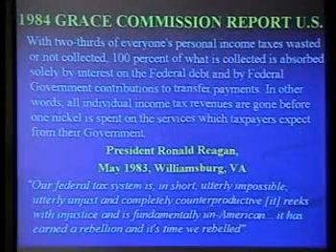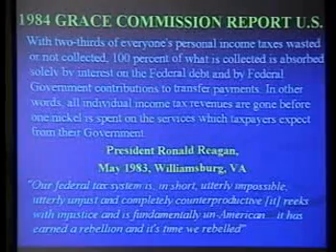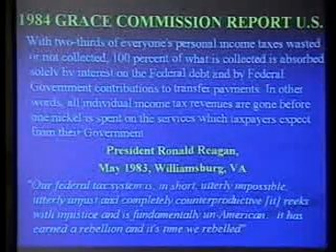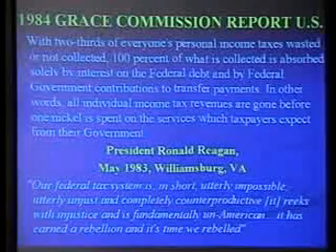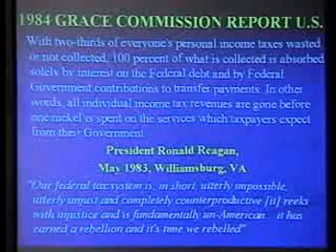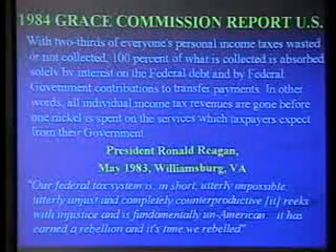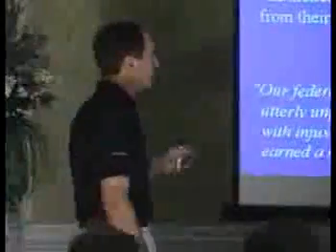In 1984, Ronald Reagan commissioned the Grace Report, because they were having suspicions about their income tax system too. The whole report's on the website, but the basic conclusion is, with 2/3 of everyone's personal income tax wasted or not collected, 100% of what is collected is absorbed solely by the interest on the federal debt and by the government's contribution to transfer payments. In other words, all individual income tax revenues are gone before one nickel is spent on the services which taxpayers expect from their government. So when someone says, how are we going to run our country? We'd run our country a lot better if we got rid of the income tax system, because that means we'd have to get rid of the private bankers.